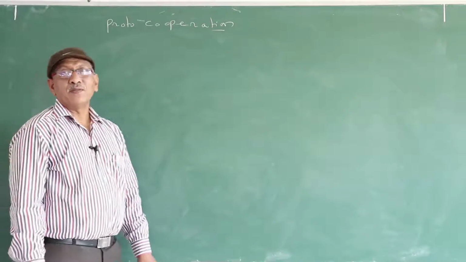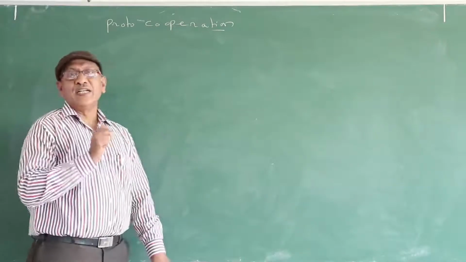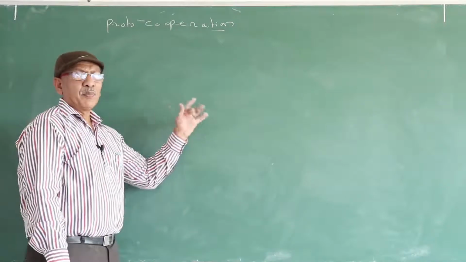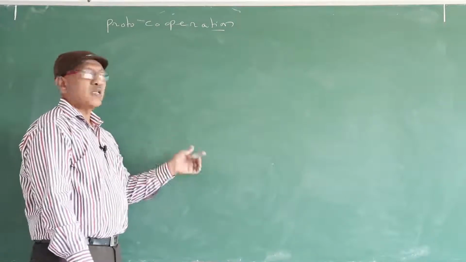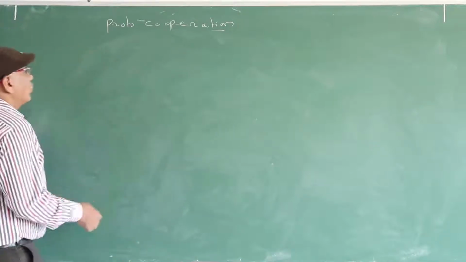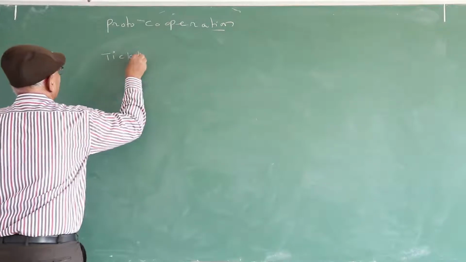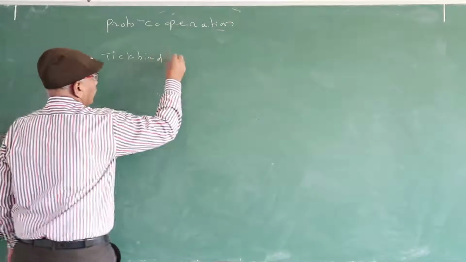If we separate them, they can lead independent life. So proto-cooperation is also represented by the plus-plus sign. Proto-cooperation between tick birds and rhinoceros.